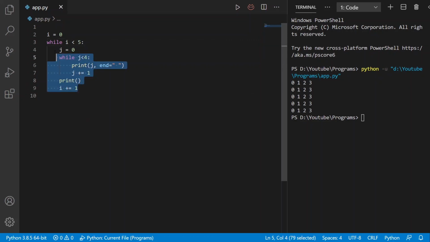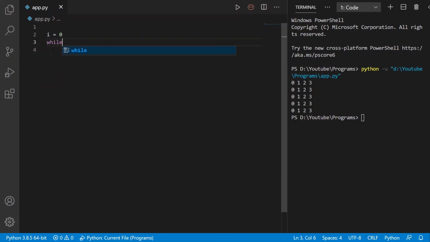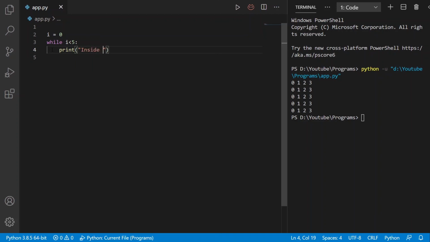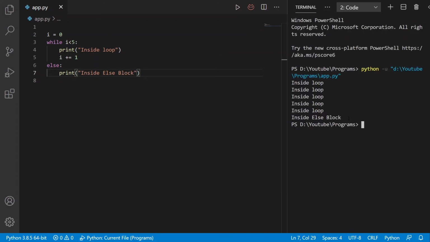So here I will remove this. I will write while i is less than 5. I want to print "inside loop". Then I will increment the value of i by 1. Then I will write the else clause. So else, print "inside else block". That's it. Execute it. And here we got the output "inside else block".